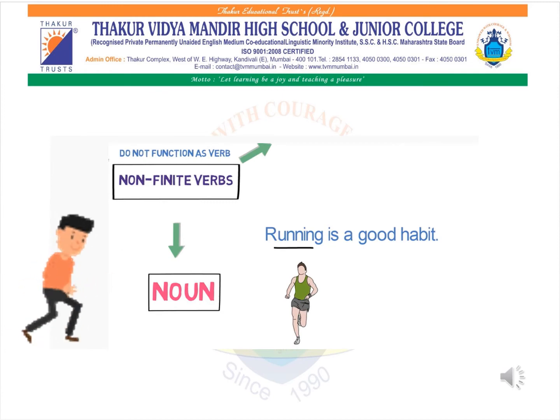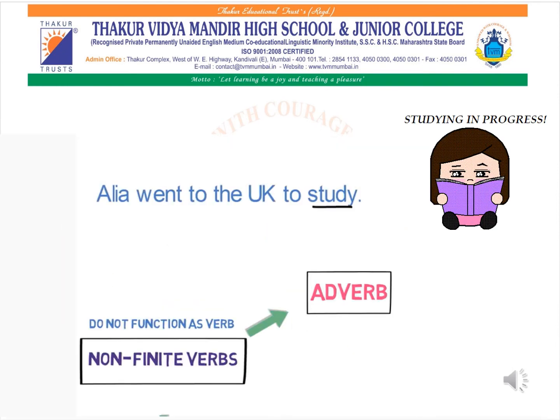Now, when a non-finite verb functions as a noun: "Running is a good habit." The word running over here is a verb, but as mentioned, running is in the place of a noun. Therefore running is functioning as a noun in that sentence, because a non-finite verb doesn't function as a verb. It can function in the place of an adjective, a noun or an adverb. The last one is where a non-finite verb functions as an adverb.